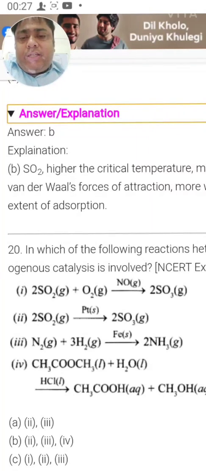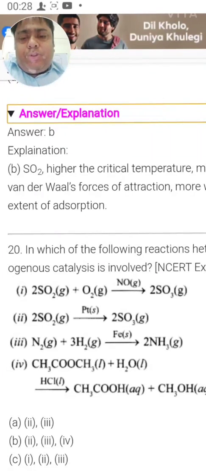Which of the following reactions involves heterogeneous catalysis? See, heterogeneous catalysis means what? The states of matter, that means the phase of the material, should be different. So in the first case, gas is there. Second case, gas, solid, gas is there. Third case, gas, solid, gas is there. And the last case, liquid is there.